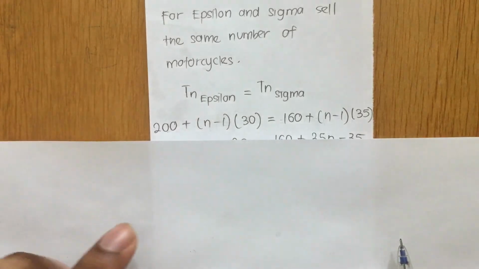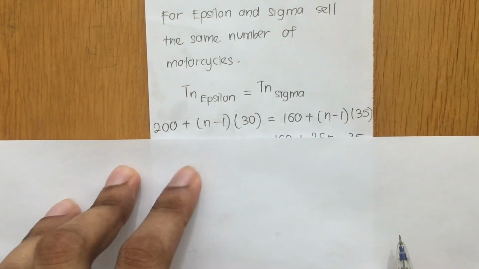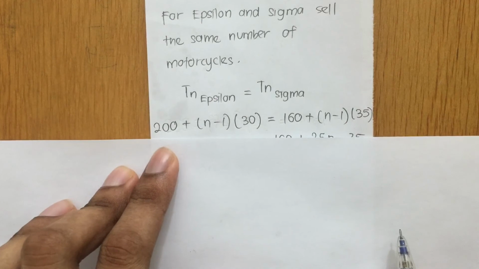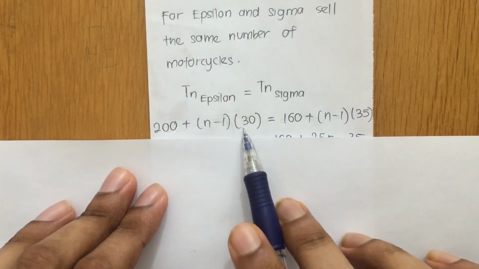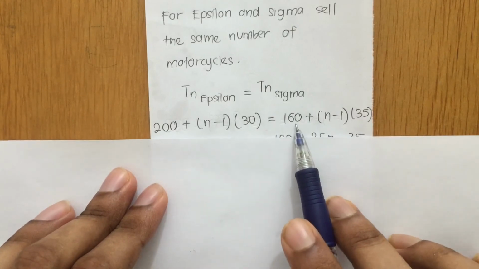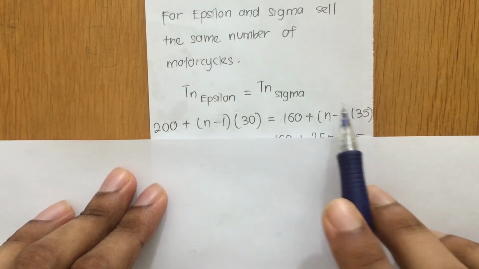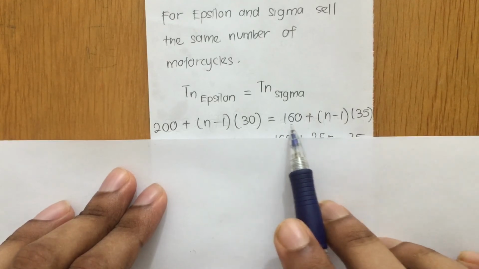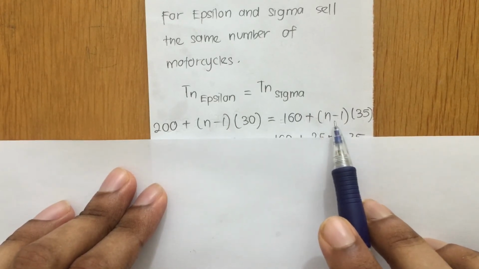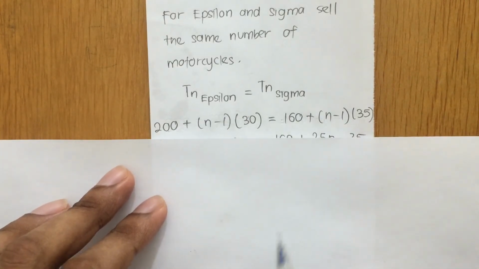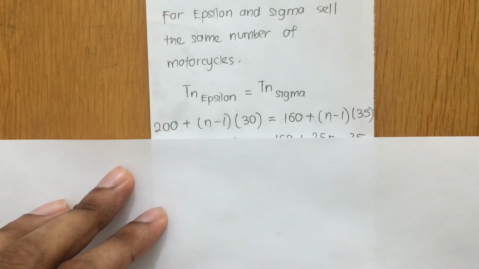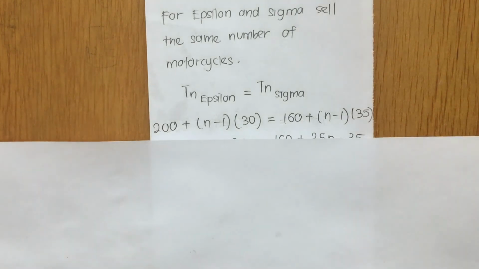So Tn of Epsilon is equal to a plus (n minus 1) d. So a in this case for Epsilon is 200 and d is 30. So you substitute the values: 200 plus (n minus 1) times 30. As for Sigma, the first term is 160 and the common difference is 35. So you substitute the respective values for Sigma. From here you get 160 plus (n minus 1) times 35. So we're going to solve these two expressions simultaneously, guys, and then we're going to find that particular month n where the sales of Epsilon and Sigma are the same. Okay, let us continue.